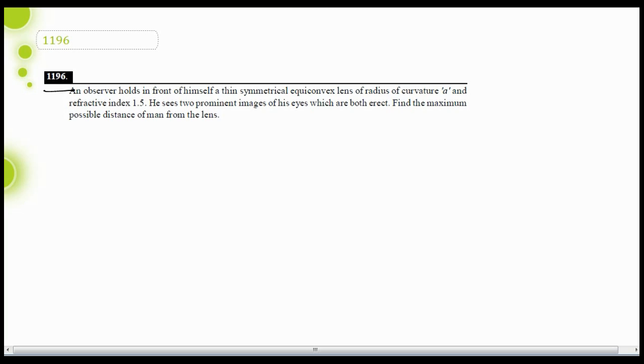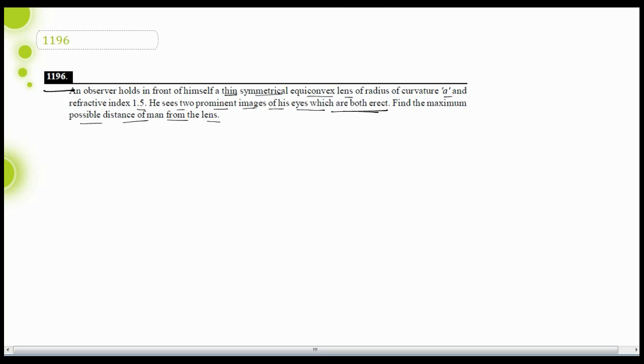Question is stating that an observer holds in front of himself a thin symmetrical equiconvex lens of radius of curvature a and refractive index 1.5. He sees two prominent images of his eyes which are both erect. Find the maximum possible distance of man from the lens.